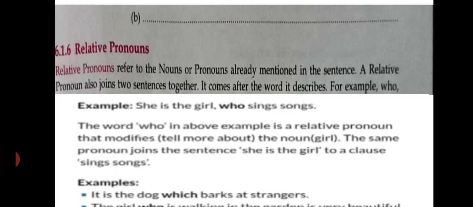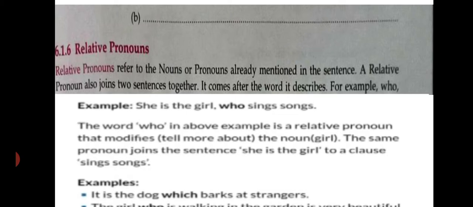Relative pronouns. Relative pronouns refer to the nouns or pronouns already mentioned in the sentence. A relative pronoun also joins two sentences together. It comes after the word it describes. Example: she is the girl who sings well. The word who in the above example is a relative pronoun that modifies, meaning tells more about, the noun. The noun here is girl. The same pronoun joins the sentence she is the girl to the clause sings songs.